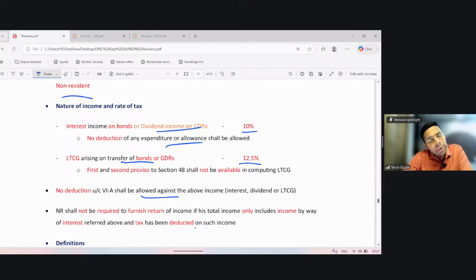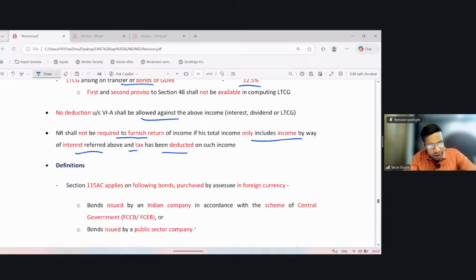As we discussed just in 115BBA, in this case also, if the assessee has only income as referred to in this Section 115AC and tax has been deducted in accordance with the provisions of Section 115AC, then he is not required to furnish a return of income. So it says that the NR shall not be required to furnish a return of income if his total income only includes income by way of interest referred above and tax has been deducted on such income. Right.